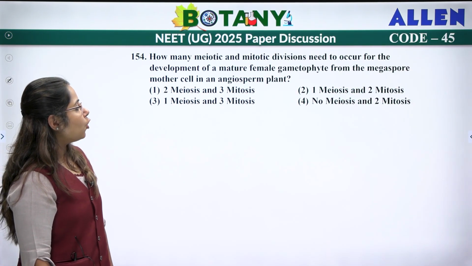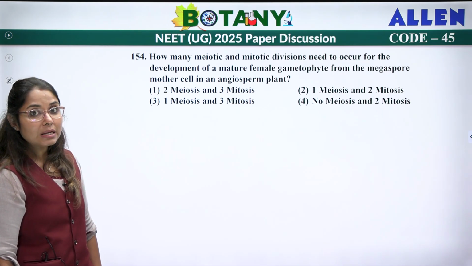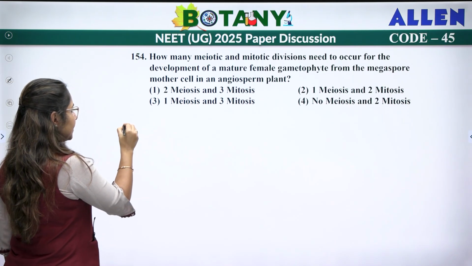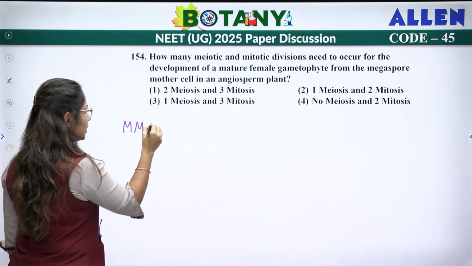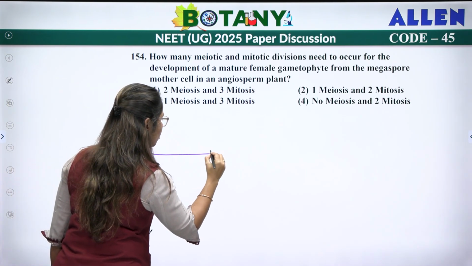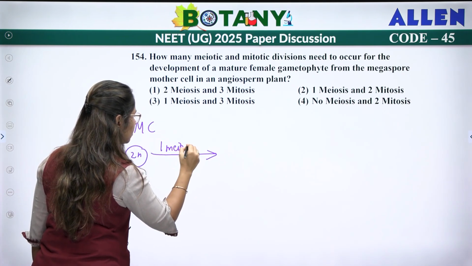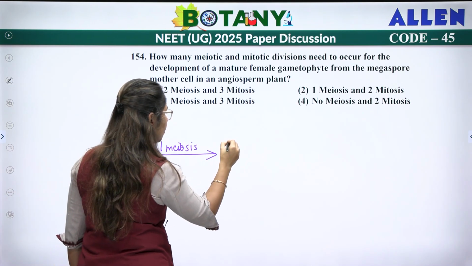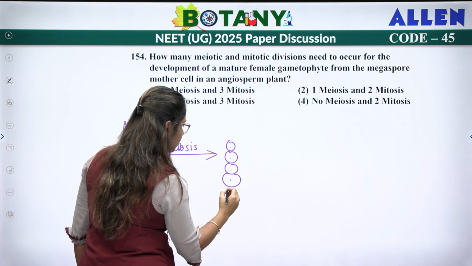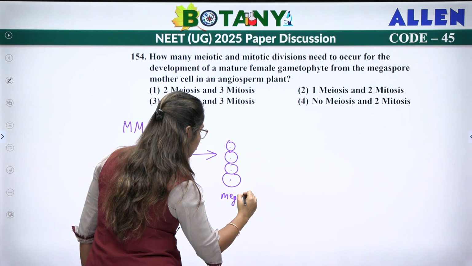Now, how many meiotic divisions and mitotic divisions need to occur in the development of a mature female gametophyte from the megaspore mother cell? So we know that the megaspore mother cell, MMC, which is diploid, undergoes 1 meiosis to form 4 megaspores.